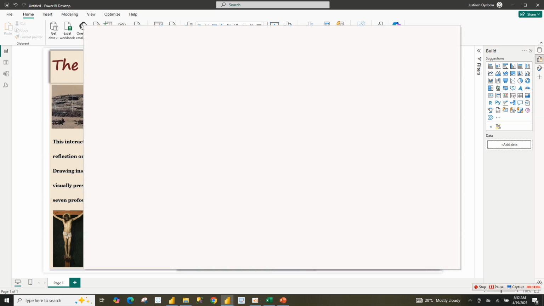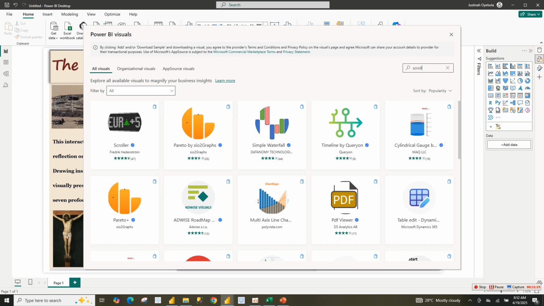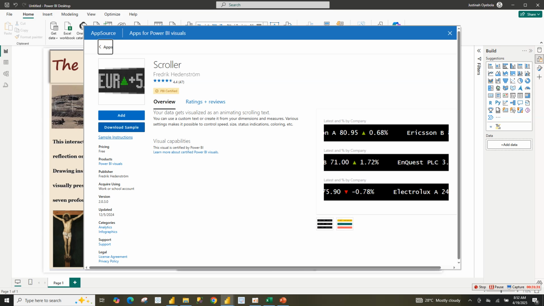Get more visuals. Scroller. Add. Add scroller.